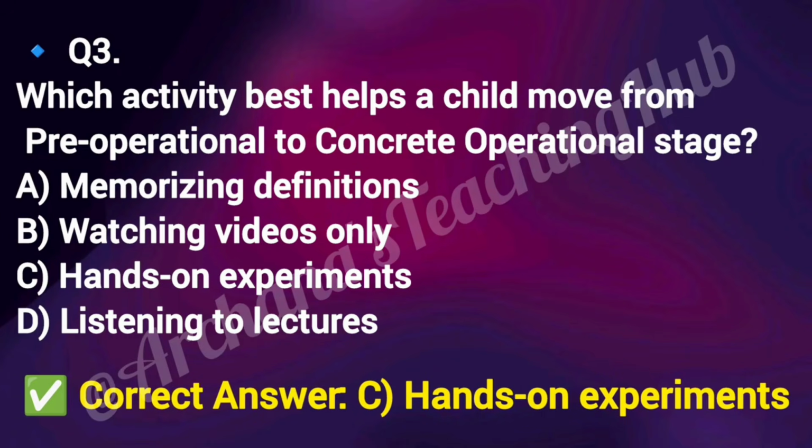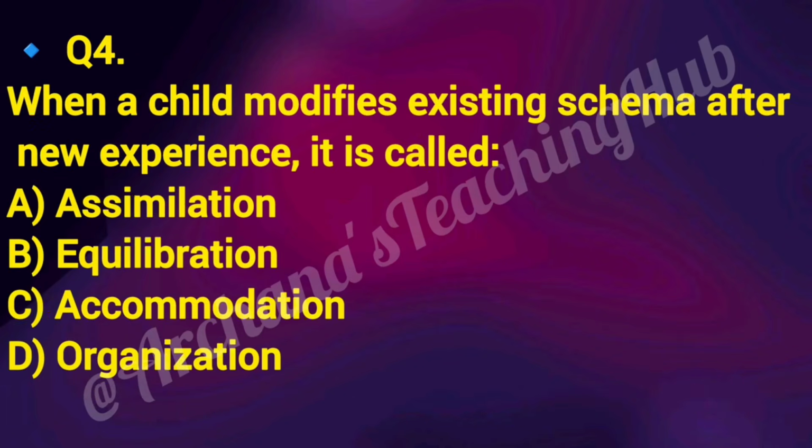Concrete operational children learn best through real objects and practical activities, not abstract lectures. Question number 4. When a child modifies existing schema after new experience, it is called option A, assimilation, option B, equilibration, option C, accommodation, option D, organization.